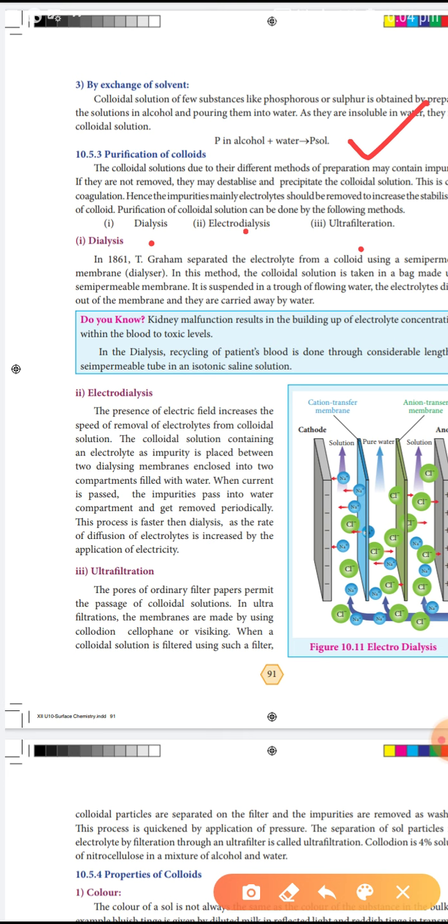by water. The second purification method is electrodialysis. The presence of an electric field increases the speed of removal of electrolyte from the colloidal solution. Okay, with the electric field, the removal of electrolyte from the colloidal solution is also increased. The colloidal solution containing an electrolyte as impurity is placed between two dialysing membranes.